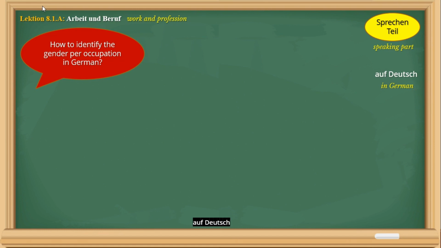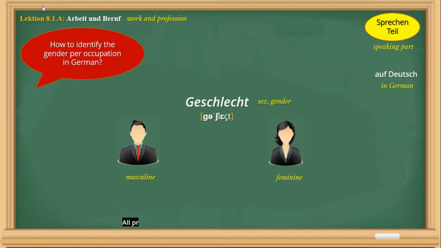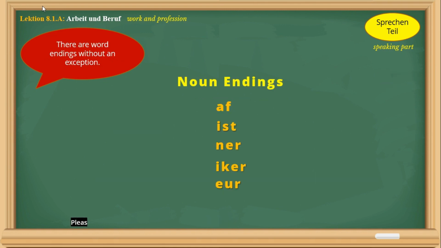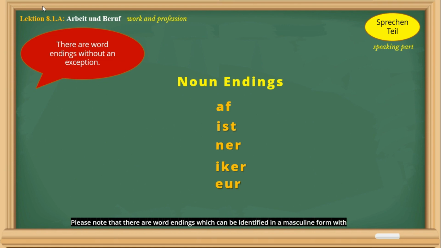Auf Deutsch. Sex or gender means Geschlecht in German. Geschlecht. All professions in German have both a feminine and a masculine form. Männlich. Weiblich. Please note that there are word endings which can be identified in a masculine form without an exemption.